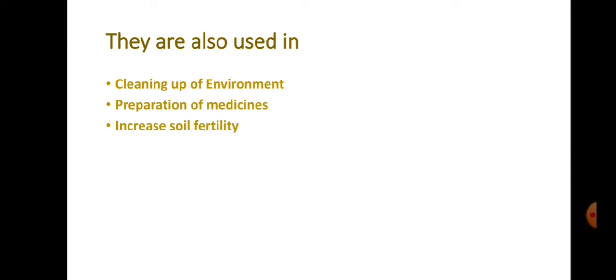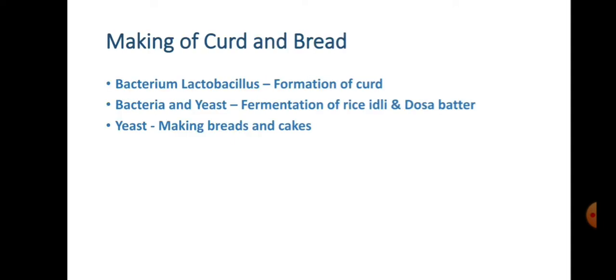So they are used for cleaning up the environment, and they are used for preparing medicines. Many microorganisms are used in the preparation of medicines also, and they are used to increase soil fertility by fixing nitrogen. In the last class you learnt about fixing nitrogen, isn't it? For that also we need some microorganisms. So these are the useful things from these microorganisms to us. Next is the making of curd and bread.